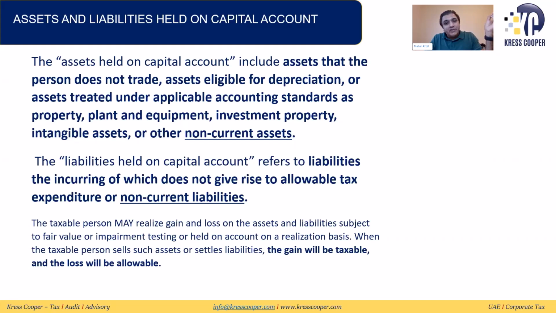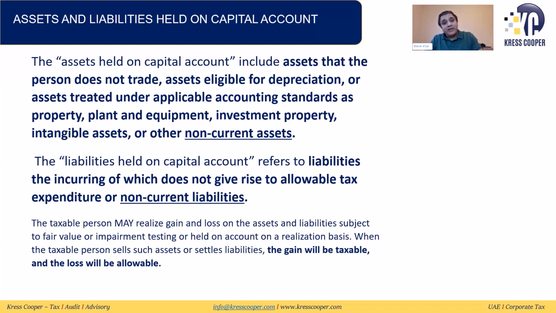What we discuss: assets and liabilities held on the revenue account, and assets and liabilities held on the capital account. Assets and liabilities which are held on the capital account are usually non-current assets and non-current liabilities, like machinery, property, plant and equipment, investment property, intangible assets. These will be reflected in the balance sheet in the non-current assets category. They have a long-term life and cannot be converted into cash very quickly. These non-current assets and non-current liabilities will be reflected in the capital account.